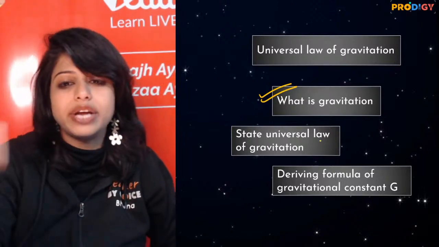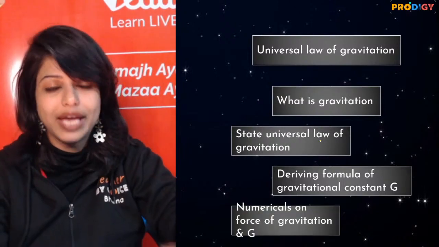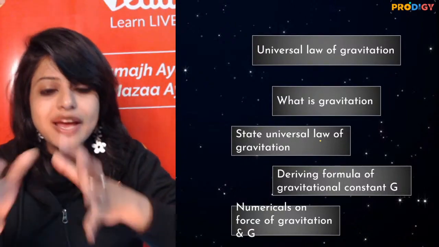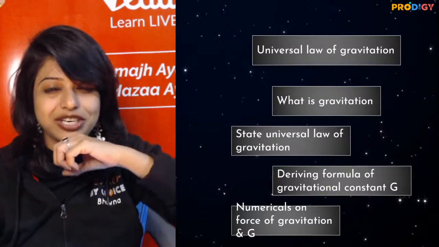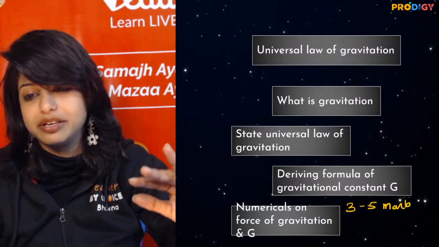Let's talk about the universal law of gravitation and deriving the formula. The very first thing we are going to do is the universal law, deriving till G. The 5-marker questions, the boss questions, the questions that can come as 3 markers to 5 markers, will be the numericals from this chapter.